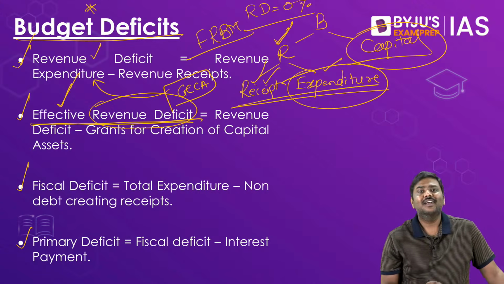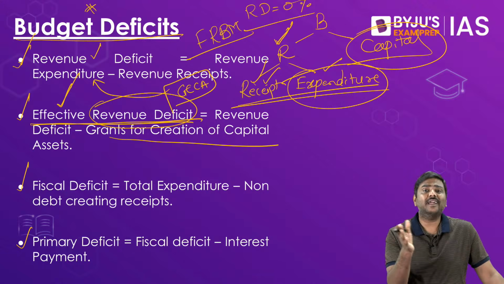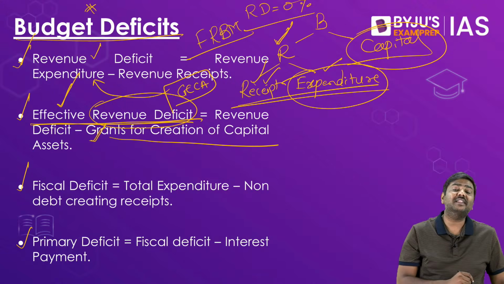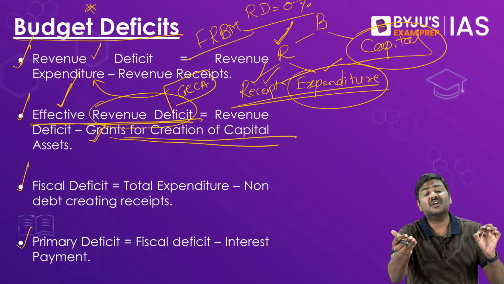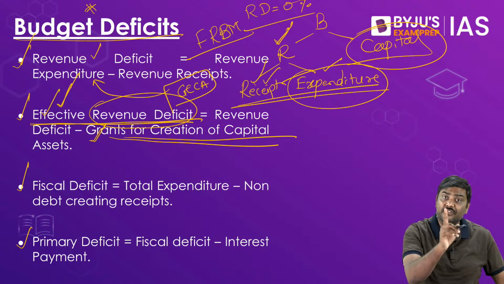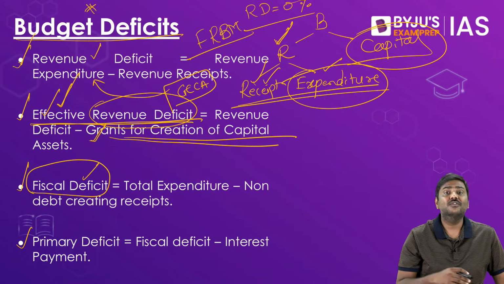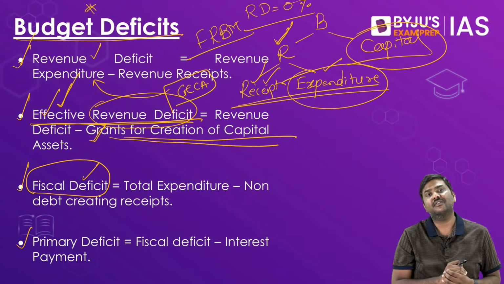So what have we done? In the effective revenue deficit, we have subtracted, we have basically withdrawn whatever money has been spent by the government in the form of GCCA, and this is a purified version of revenue deficit, hence called effective revenue deficit. Next, the most important one, fiscal deficit. The most important one is fiscal deficit, by the way.